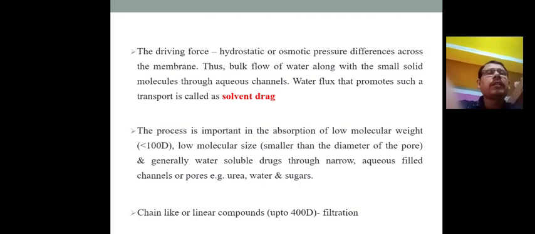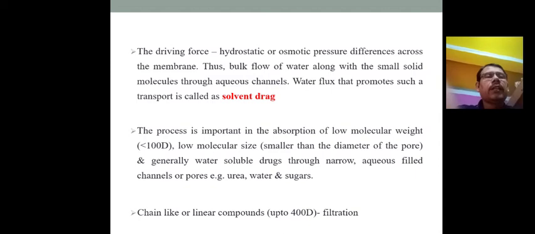The process is important in the absorption of drugs with molecular weight less than 100 Dalton, which can be absorbed by passive diffusion. That means low molecular size, smaller than the diameter of the pore, generally water soluble drugs through narrow aqueous filled channels, such as urea, water or sugar molecules.